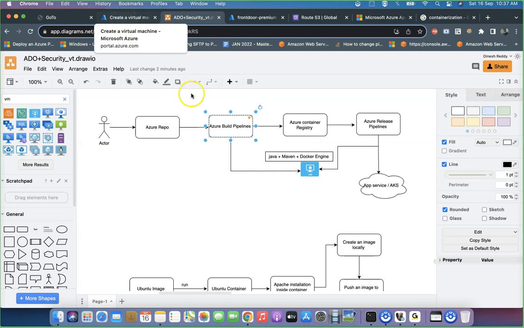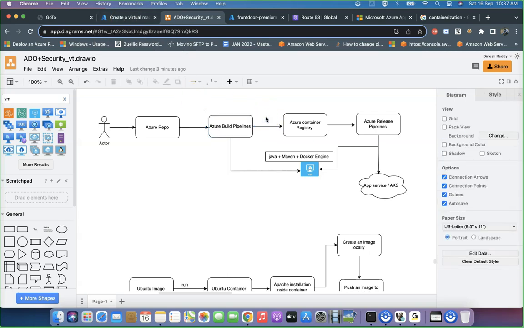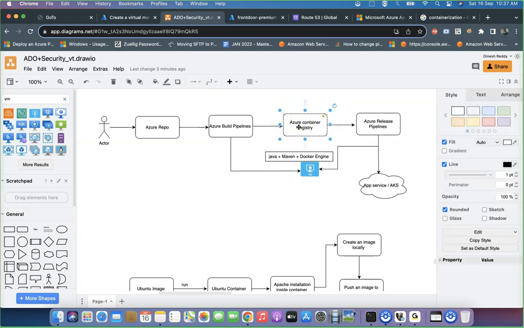The same kind of image will be produced, and you need to store it somewhere. That's where we use Azure Container Registry to store that image. Next, the Azure release pipeline will pull that image and deploy it into your App Service or Kubernetes. That's all you need to think about.